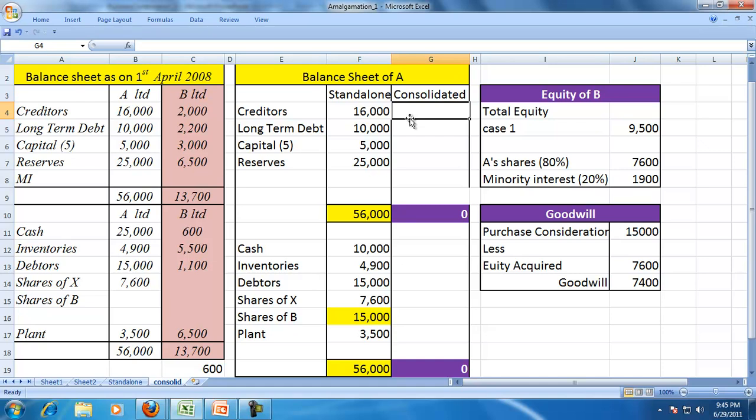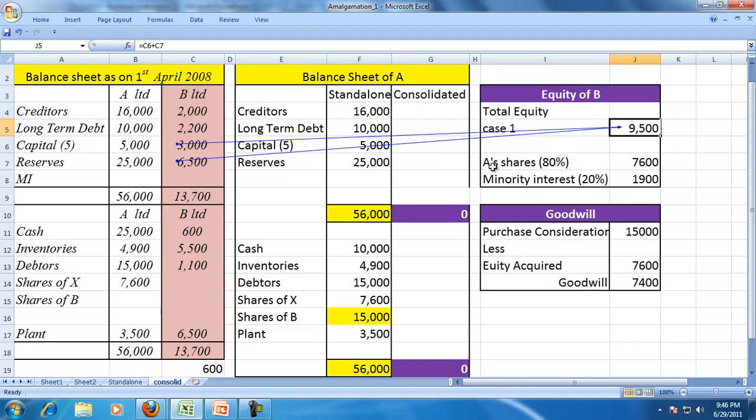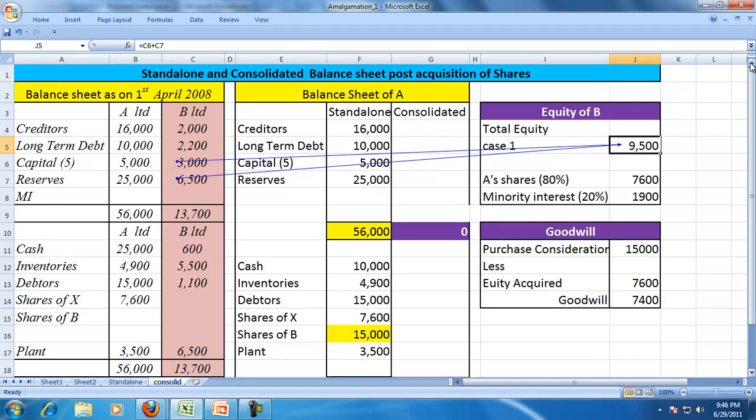The consolidated balance sheet requires the calculation of goodwill and the calculation of minority interest. The calculation of goodwill and minority interest requires the calculation of the total equity of B. In this case we are assuming that based on the book values given, because the fair value of the assets is not given, so we take that as the total equity of B.